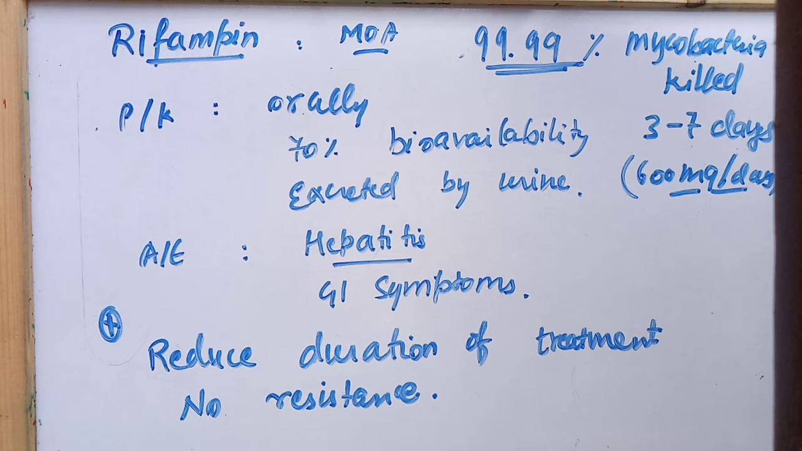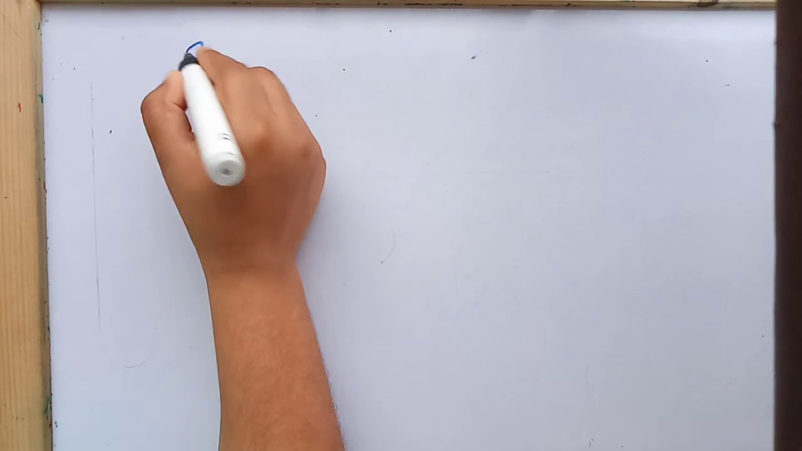The plus point of this drug is that it reduces the duration of treatment, and no resistance is seen till now. It is seen that 99.99% of mycobacteria are killed by this drug within 3 to 7 days, at a 600 mg per day dose.